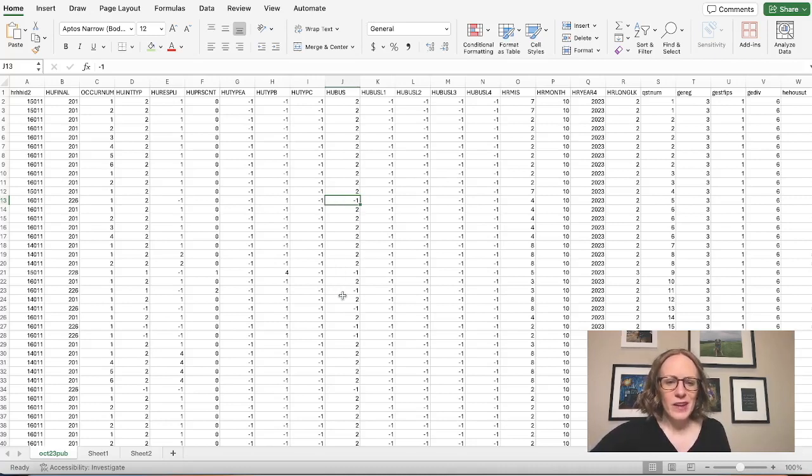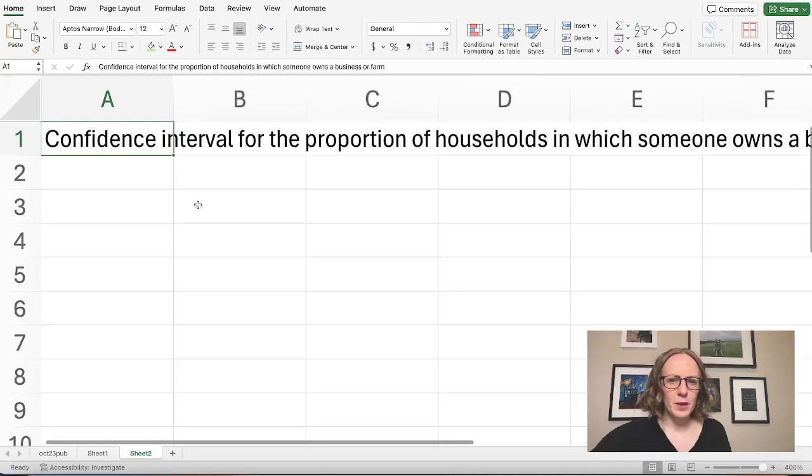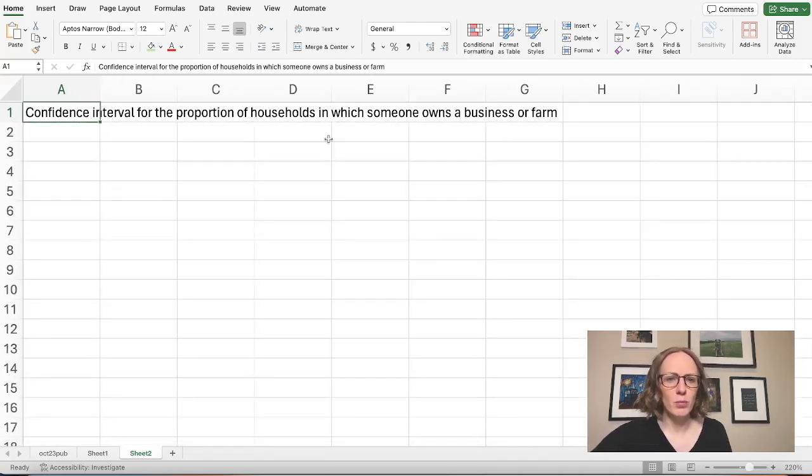And so if we're thinking about the proportion of people who own a business or farm, we would want the proportion of these values where someone entered a 1 as a yes. And so if I go over to this sheet here, we're trying to make a confidence interval for the proportion of households in which someone owns a business or farm.